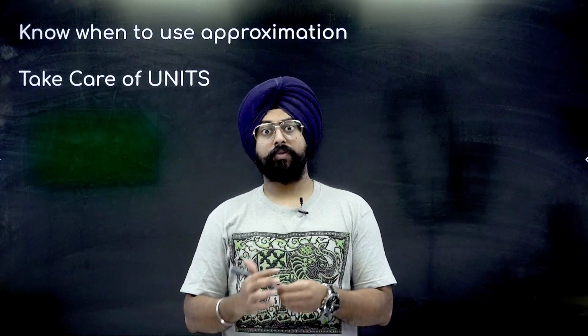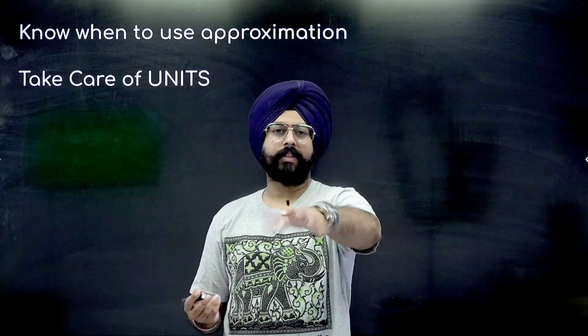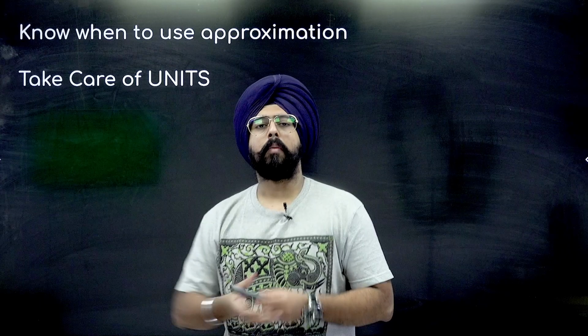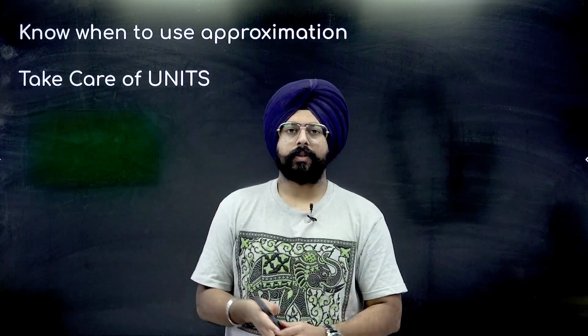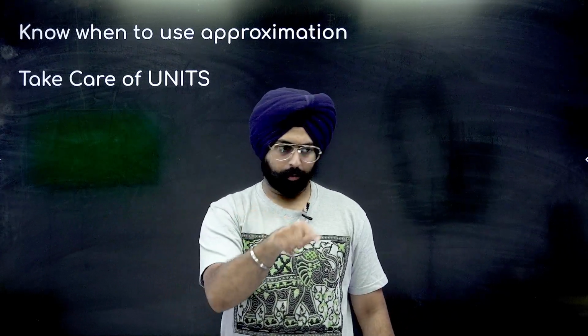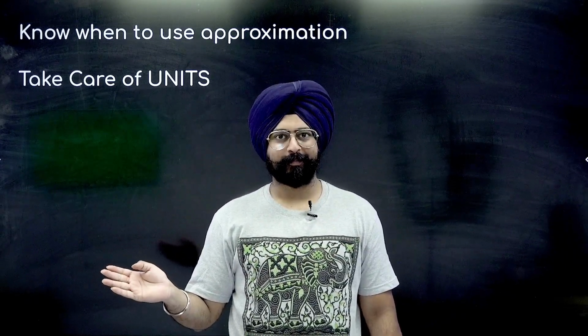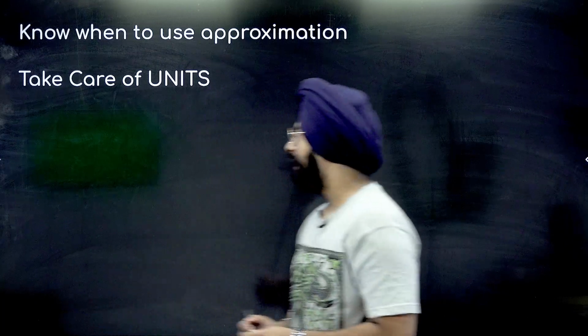है ना? Because if you do approximation, let's say your answer comes out to be 9.4. So you can mark 10 as the answer. But if the options are like 9.1, 9.2, 9.3, 9.4, then you have to be very accurate. Then you can't do approximation, right? Getting the idea? I'll show you with the help of a question as well.